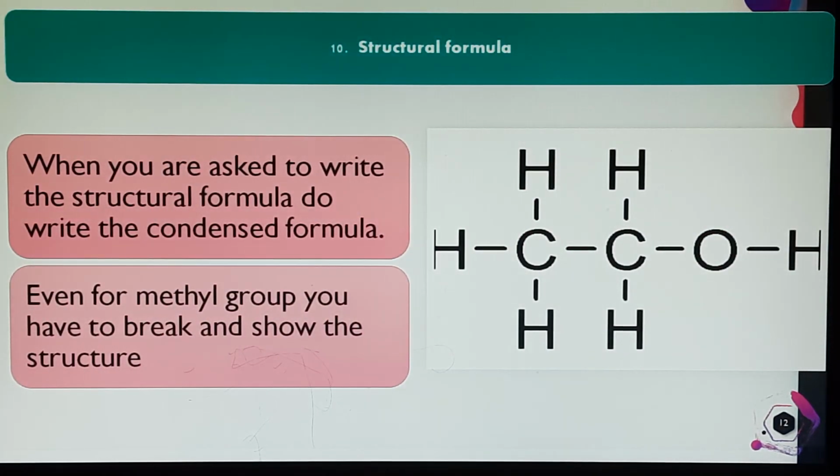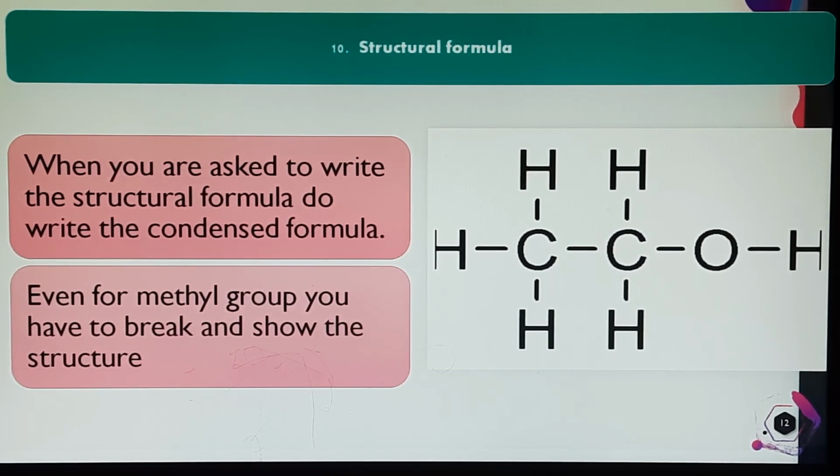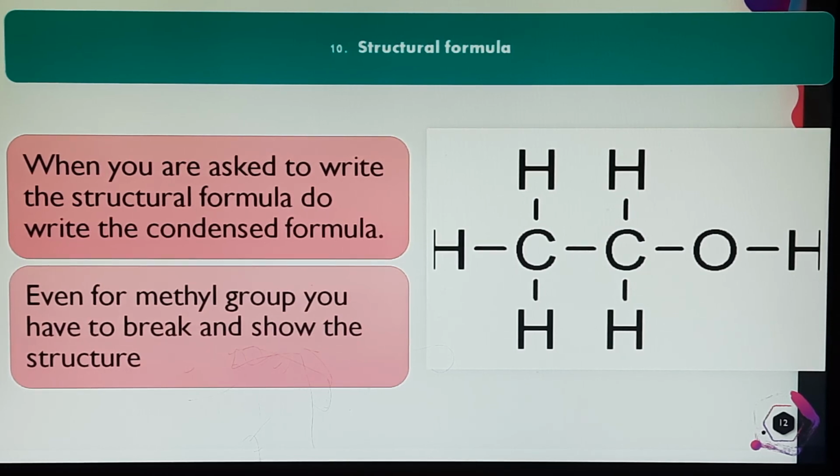And finally, when the structural formula is asked, most of the time in the first section there is a question from the organic chemistry part, write the structural formula. Please, please, please do not write the condensed formula any which way. Like you can see, there is CH3, CH2, and then OH.